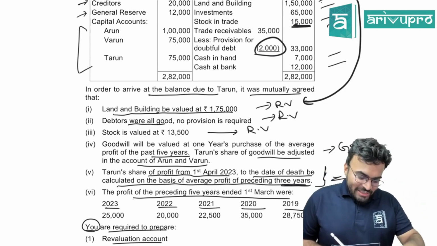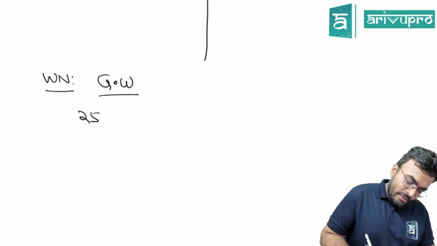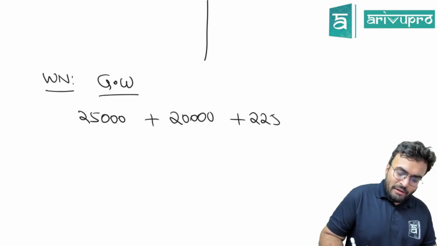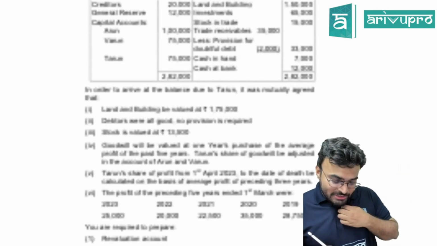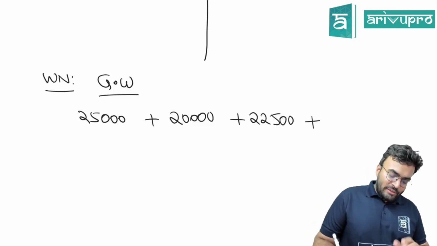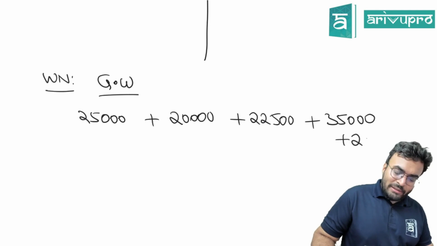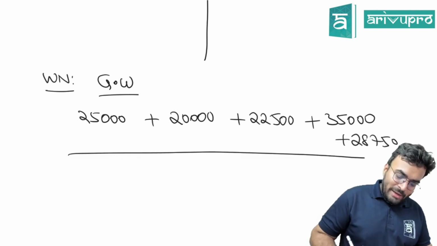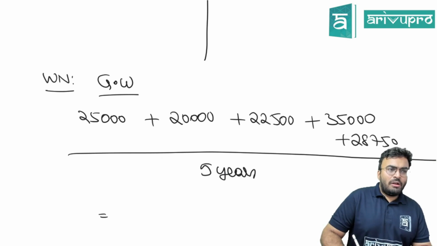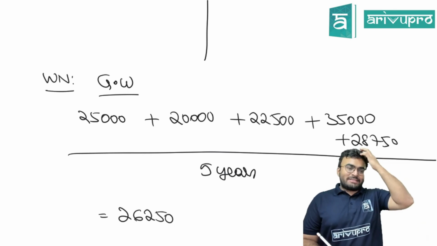What can happen? Yes, 25,000 plus 20,000 plus 22,500 plus what are the other 2 years? 35,000 and 28,750. The whole thing divided by 5 years. How much? 26,250. How many years purchase?